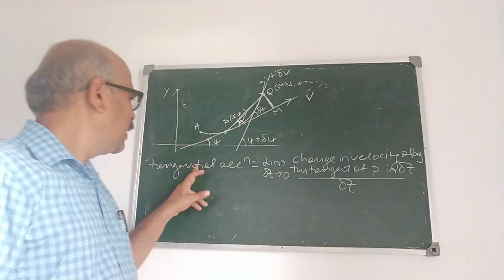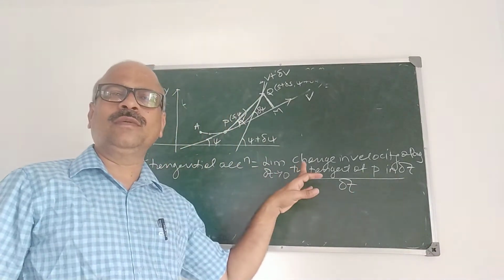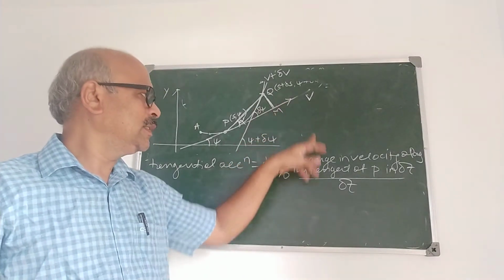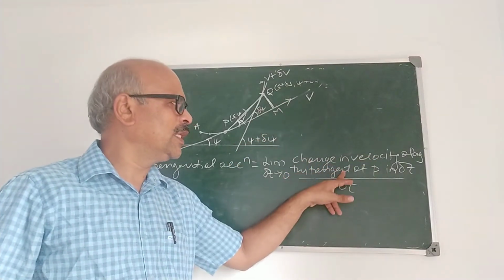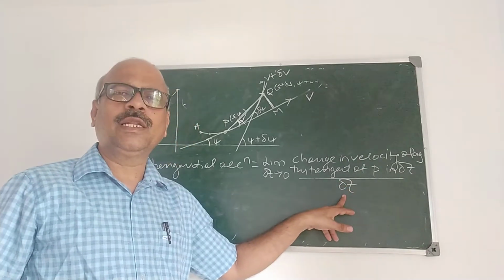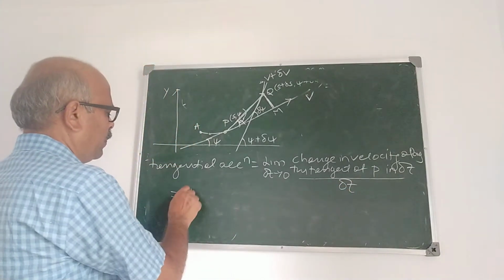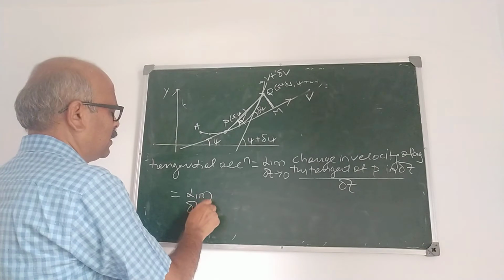Tangential acceleration means rate of change of velocity along the tangent. So it is the change in velocity along the tangent in delta t upon delta t. It is therefore limit delta t tends to 0.